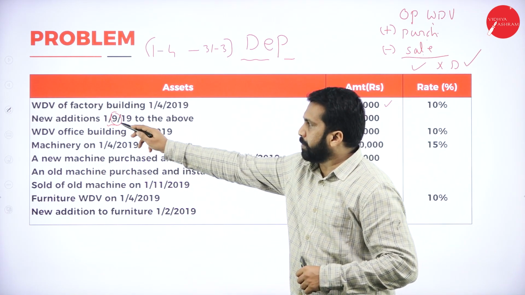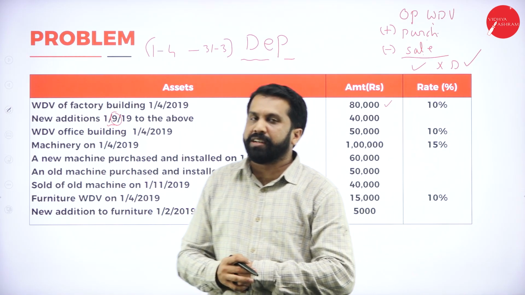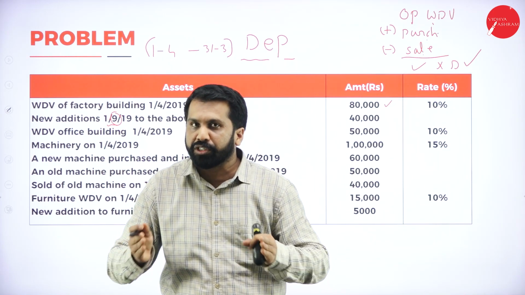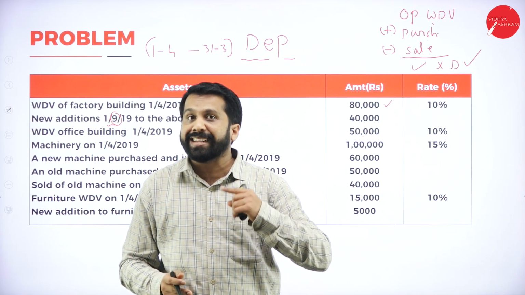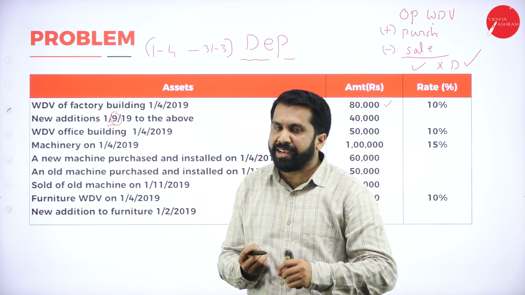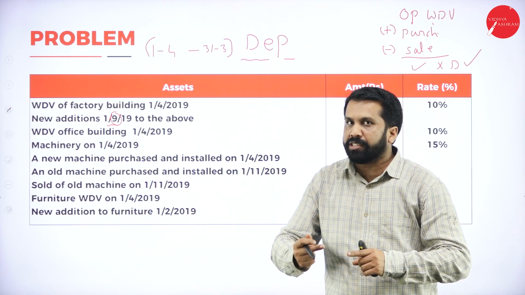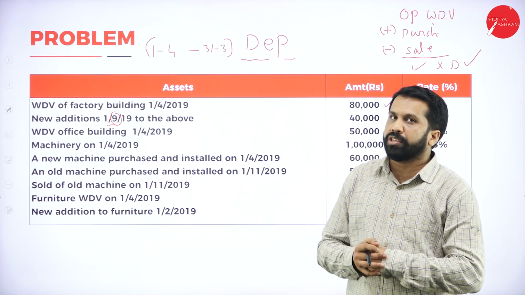Now, September means before Gandhi Jayanti. If it is before Gandhi Jayanti, we take it as what? Full depreciation. Why? Because more than 6 months. Clear? Anything before Gandhi Jayanti, if you buy, full depreciation. Anything you buy after Gandhi Jayanti, it is half depreciation.